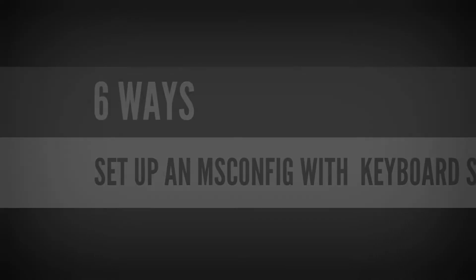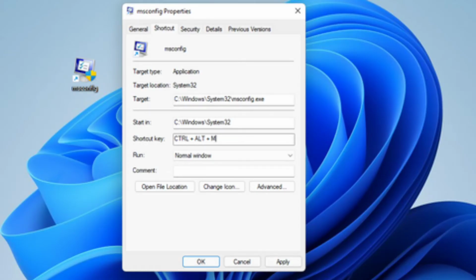Sixth way, set up an Msconfig keyboard shortcut. First, add the Msconfig shortcut to the desktop as covered in the fourth method. Right-click the Msconfig shortcut on your desktop and select Properties to view the Shortcut tab. Click inside the Shortcut key box. Press M to establish a Ctrl+Alt+M key combo for the System Configuration tool. Select Apply to save the new hotkey. Click OK to exit the shortcut properties window.